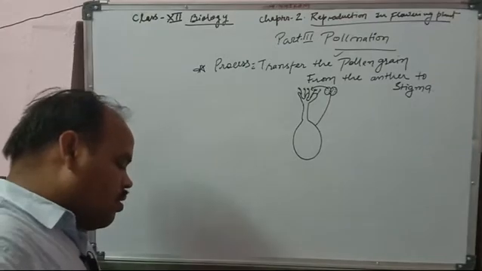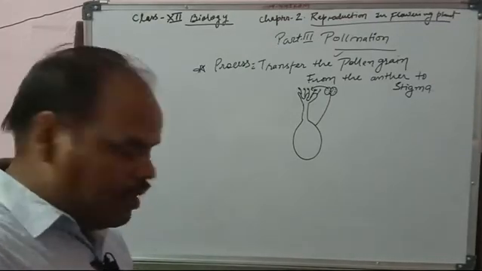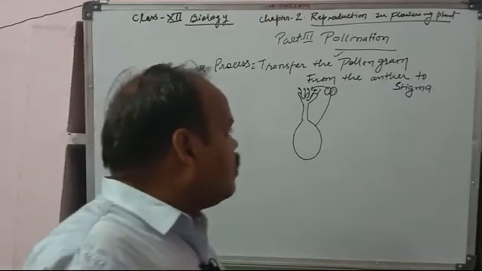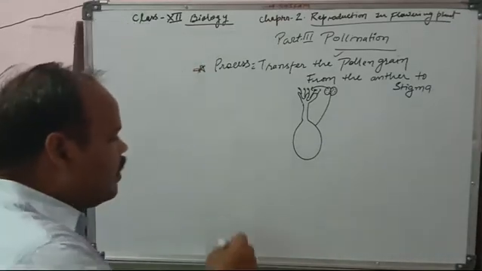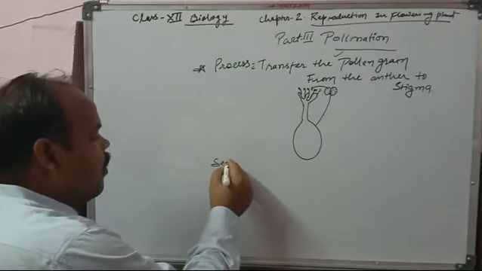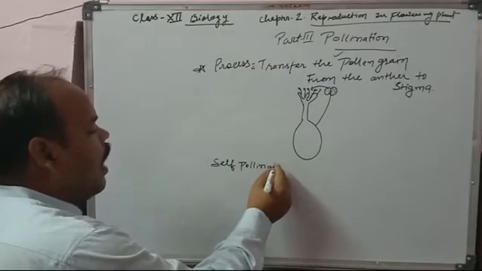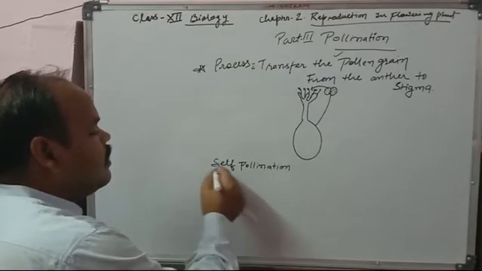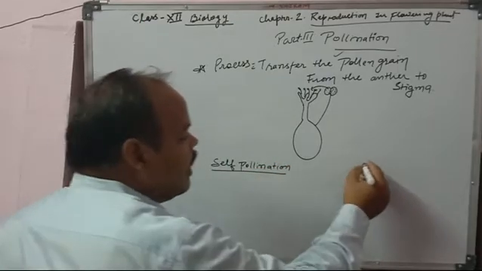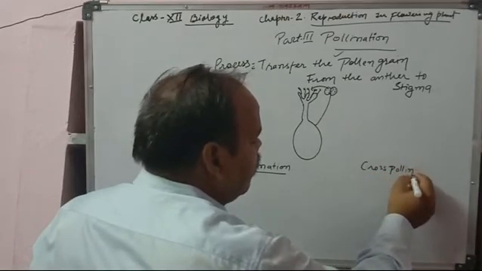In this chapter, there are two types of pollination. The first type is self-pollination and the second type is cross-pollination.